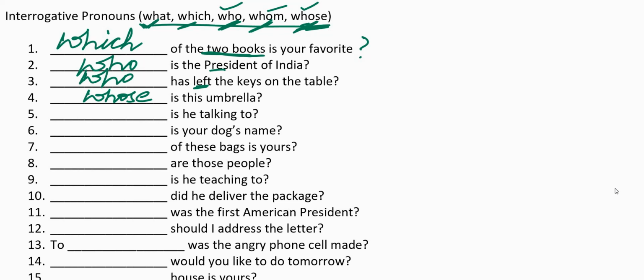Dash is he talking to? Now we know that he is talking. He is the subject. He is talking to someone. That person is the object. We are asking about the object of the sentence. What do we have to use? Whom. Whom is he talking to?